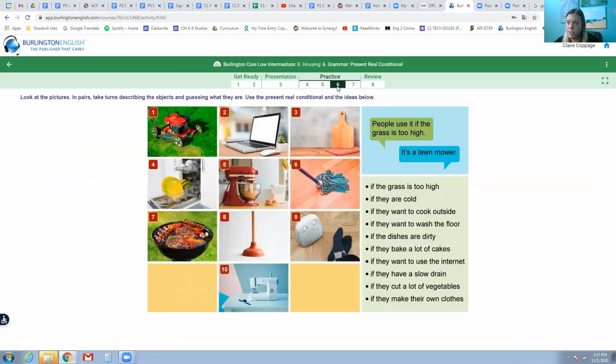Here we have some pictures that we'll look at, and we're going to describe these objects and guess what they are. And we'll use the present real conditional and the ideas below. So let's play a guessing game. For example, people use it if the grass is too high. Ah, it's a lawnmower. Let's see. People use it if they are cold.